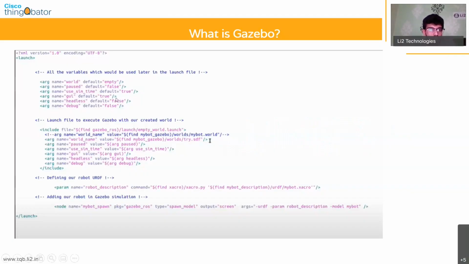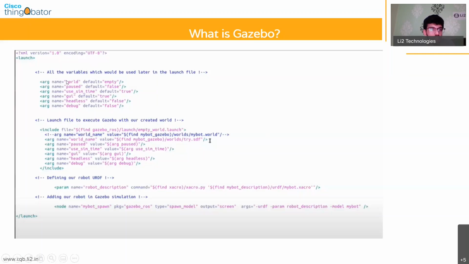So this is an example of what a complicated launch file looks like, which is usually there in most of the Gazebo launch files. There are a bunch of arguments that we first define in a launch file that is used for Gazebo, and you will have to do this when you're making your own Gazebo files and when you're making your own robots. And the reason that I'm going through this right now is so that it'll become easy for you to understand what these parameters mean later on when you're creating your own robots.